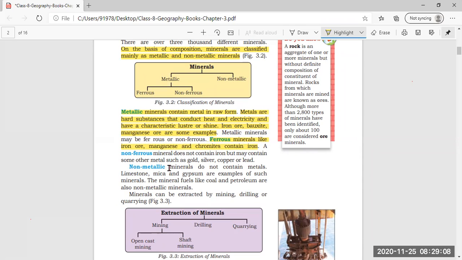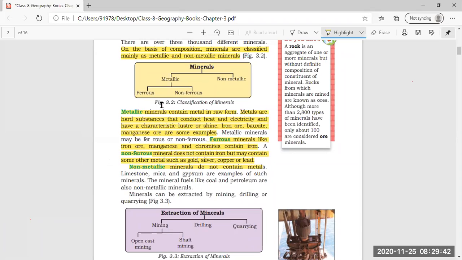A non-ferrous mineral does not contain iron, but may contain some other metals such as gold, silver, copper, or lead.